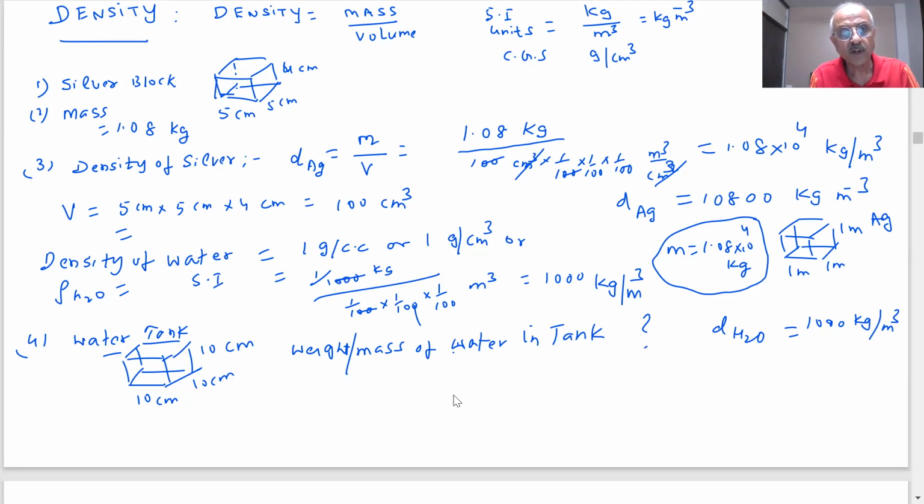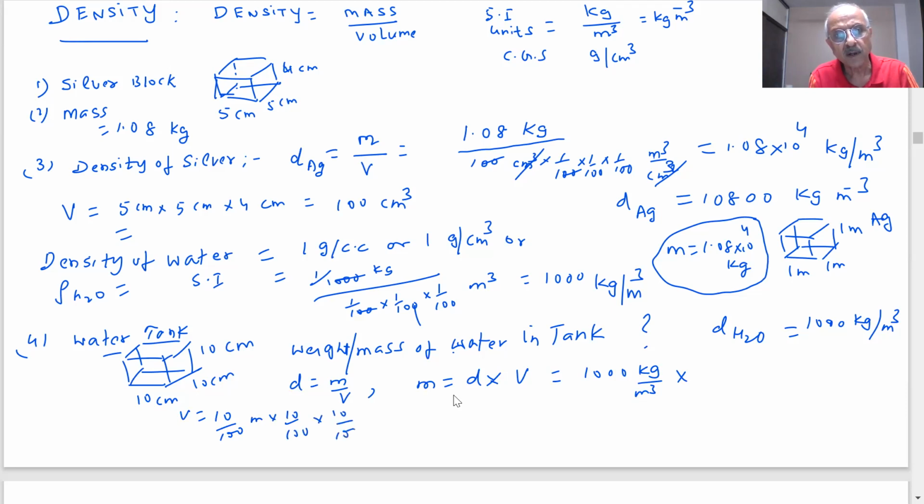What is the formula, students? Density is equal to mass per unit volume. So mass will be equal to density into volume. If you have 1000 kilogram per meter cube into volume, how much is the volume? If I use SI units, it is 10 by 100, 10 by 100, 10 by 100 meter.